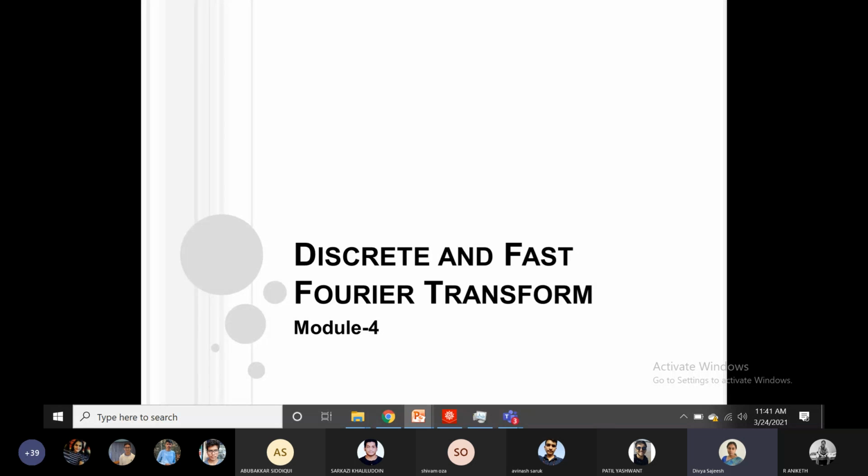After finding the Z transform, in the transfer function H of z, by putting z equal to e raised to j omega, we obtain H of e raised to j omega, that is the frequency response. It contains two portions: the magnitude response and the phase response. Together it is known as the frequency response. We mainly require this frequency response to study the filter characteristics of the system, for the design of the filter and all.